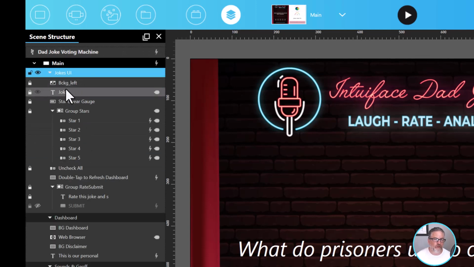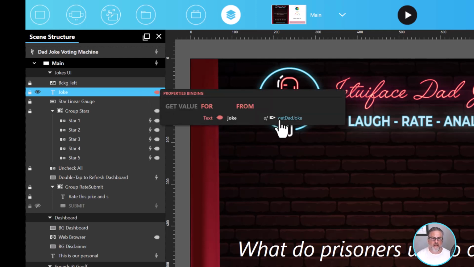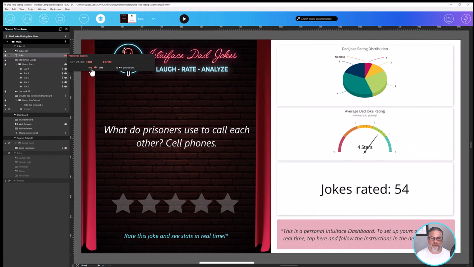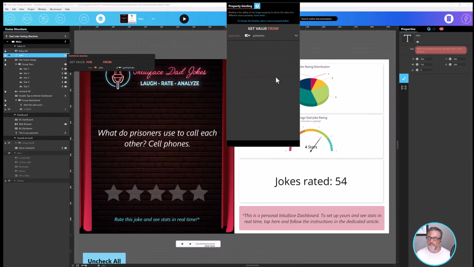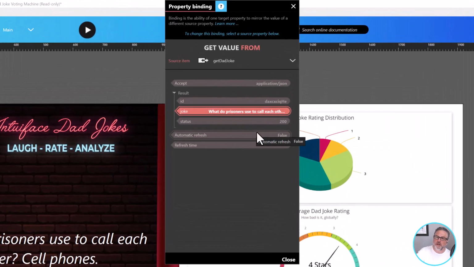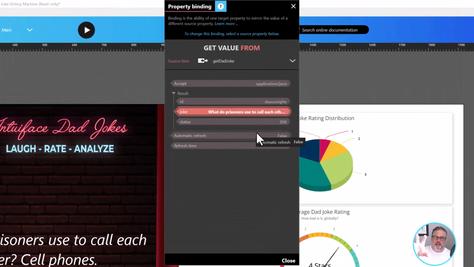In there is a field called joke. You see that field called joke? And it's got that little symbol on the right. That little symbol means the value, some property of that joke text asset, is coming from someplace else. I'm going to click it. And it's telling me the file. I'm clicking on it to get the details. So look, what we know now is that the text asset called joke is getting its value from the joke property, the parameter of that web API. You can see it over there on the right. It is bound to that property.